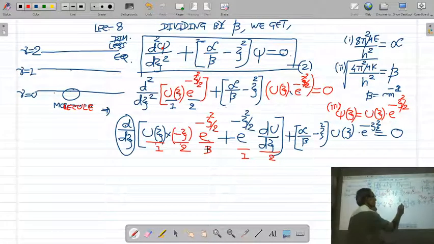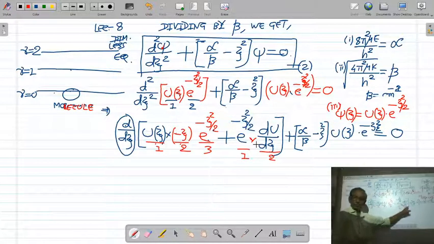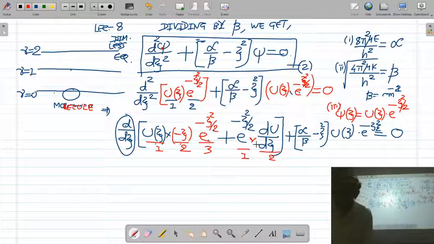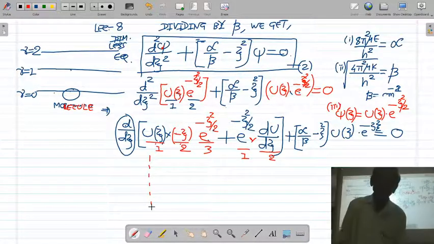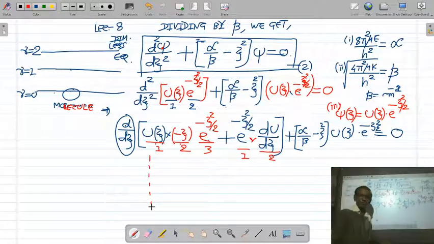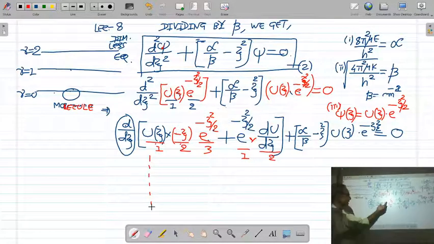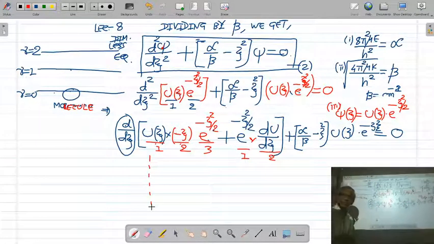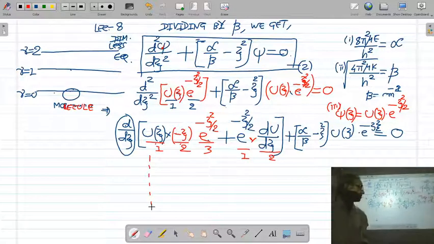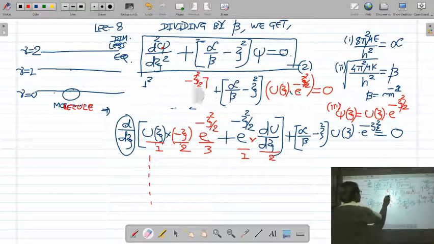And this you know very well. This is the product of two terms. Keep one term constant and take the derivative of the other. Keep the second term constant and take the derivative of the first term. So this thing you know very well. I am giving you this as an exercise, because I have started how to differentiate. I have done the first derivative. You have to do the second derivative. Your final answer will be like this.